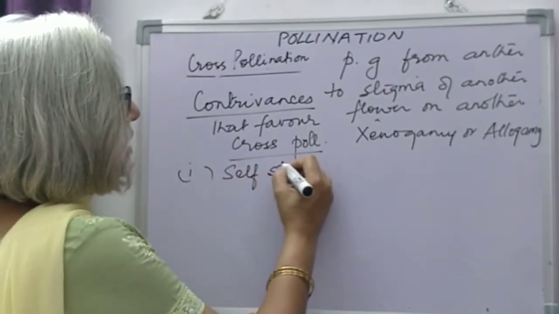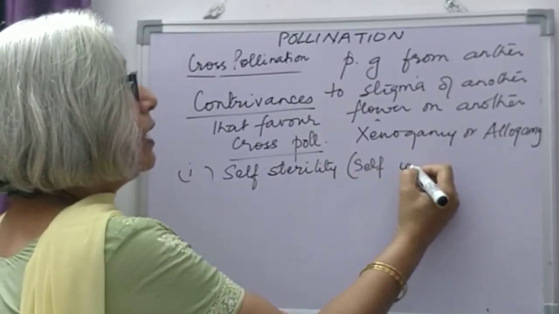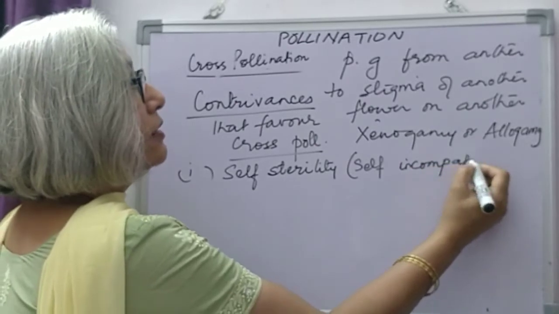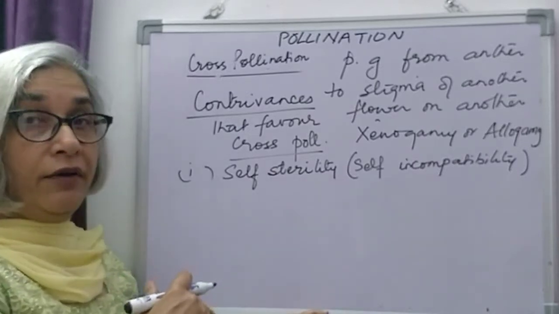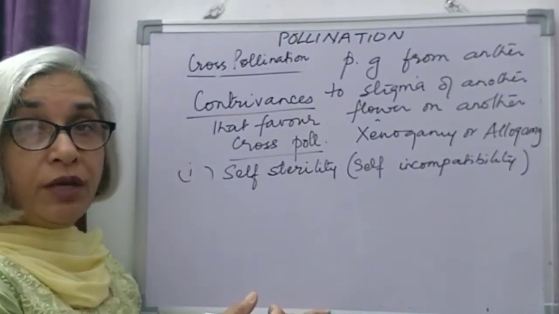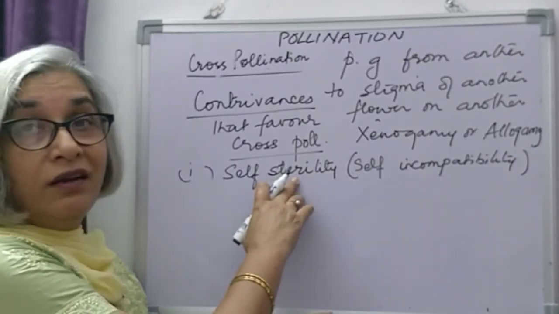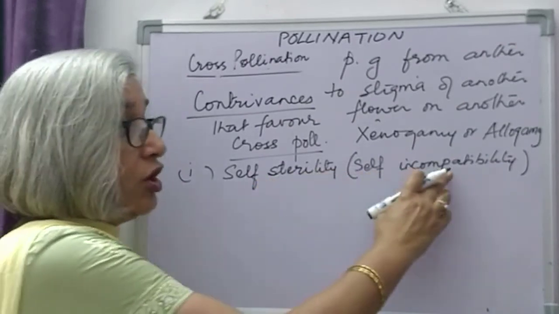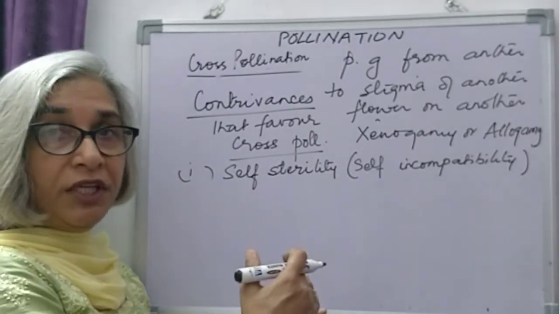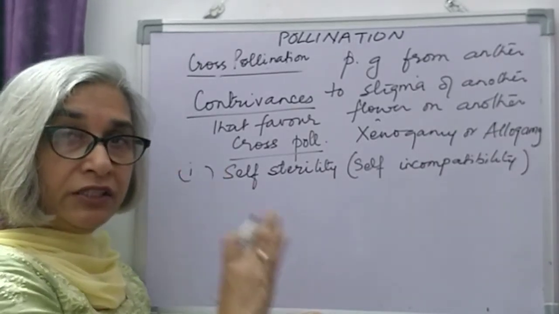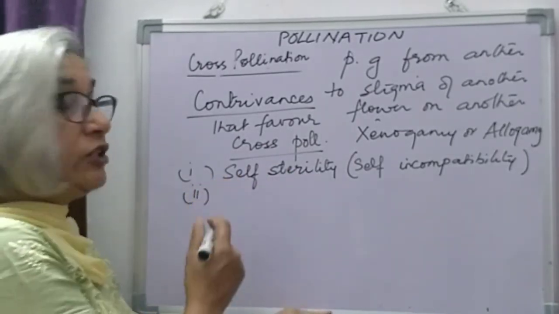First is sterility. We also call it self-incompatibility, which means that if the pollen of the same flower falls on the stigma of that flower, it will not germinate. It will remain sterile. It is not compatible. Incompatible means it is not compatible, and further germination followed by fertilization will not occur. So this is one way how cross-pollination takes place.